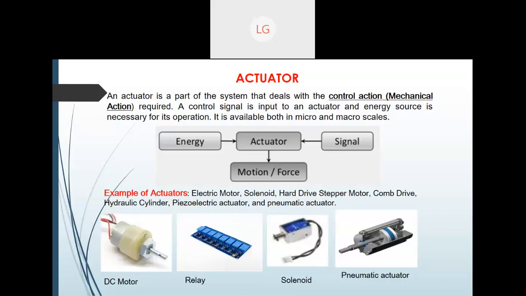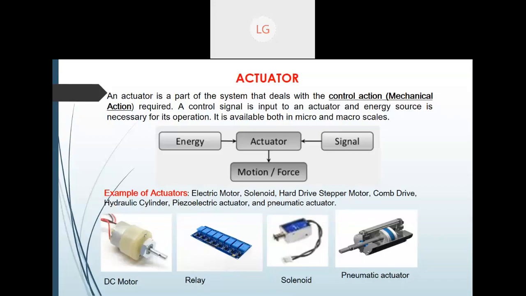So again, for making an IoT device, you need some kind of sensors, you need actuators, and examples of actuators. I'm very sure that you have seen these things in your home also. DC motor is there, then electric motor, solenoid, hard drive stepper motor, then hydraulic cylinder, electric actuator. So they are also attached with the help of these sensors to make IoT devices. Okay, so a few diagrams and these few examples of actuators I have shown you.